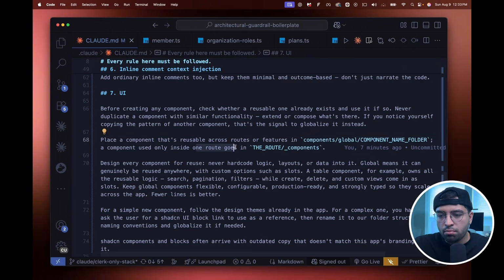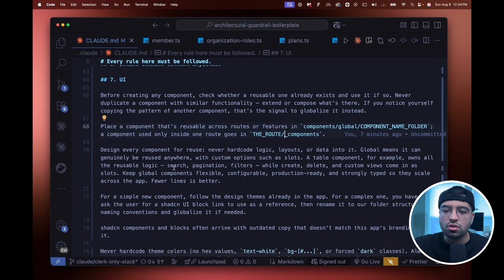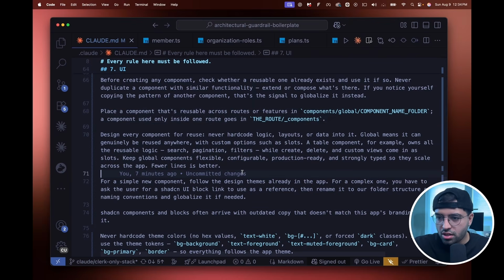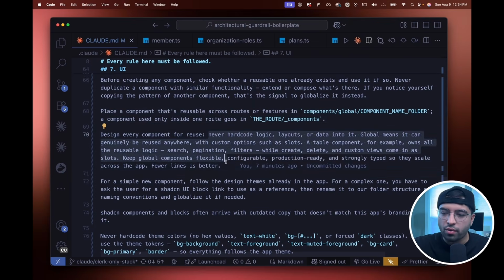The next one: if the component is only for a route, then I just put it inside the route, in an underscore components folder. This is a common Next.js practice. You'll see it in my videos and everybody's videos online, and I prefer this as well. I've seen this in industry grade applications too. Next is design every component for reuse. This is where I essentially tell it to not hard code any logic, and whatever component you are building, make sure I can reuse it to some degree, because that's why we're creating components in the first place.